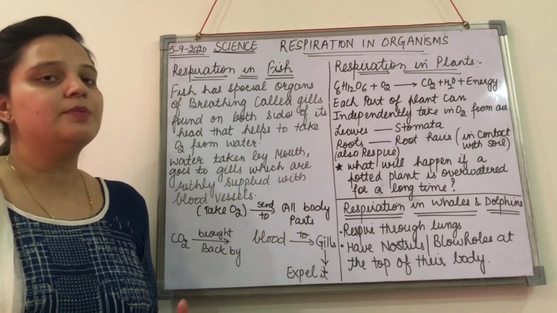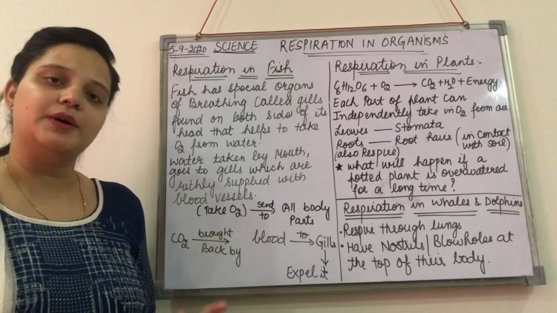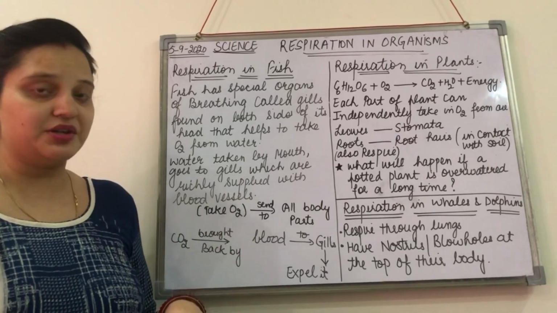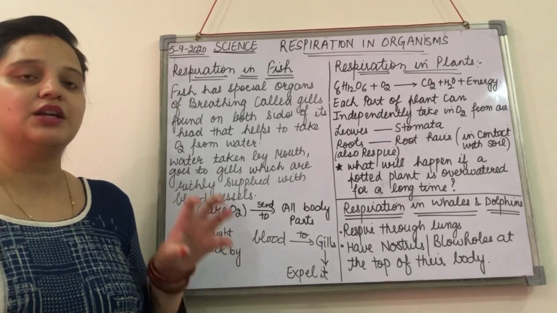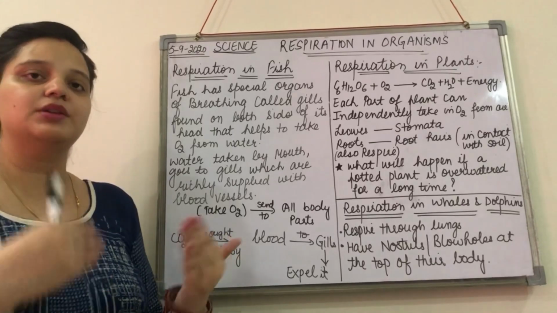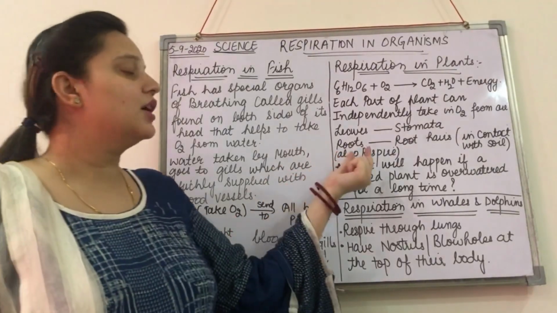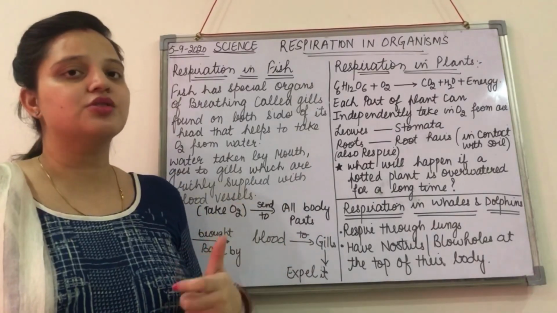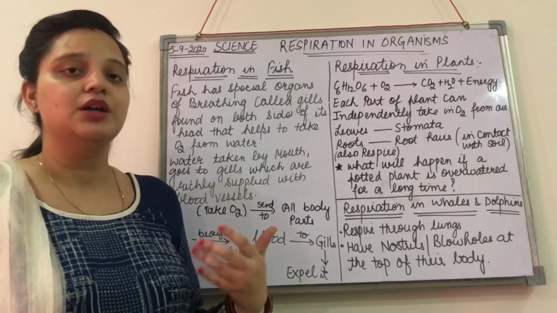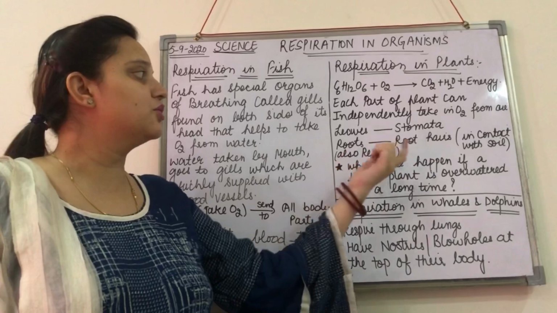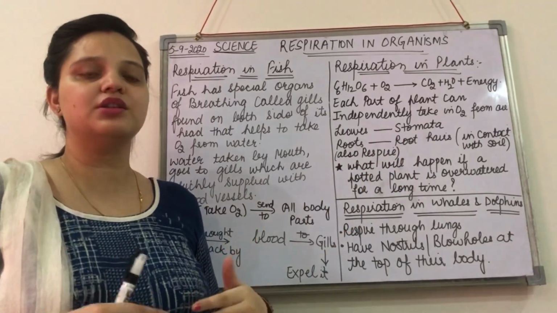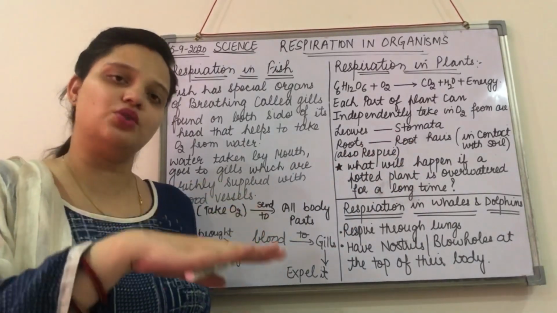All the parts of the plant respire individually. We have studied that leaves contain stomata which help in the exchange of gases. In a similar way, there are root cells that also respire. The roots contain root hairs, and these root hairs are in contact with the soil.